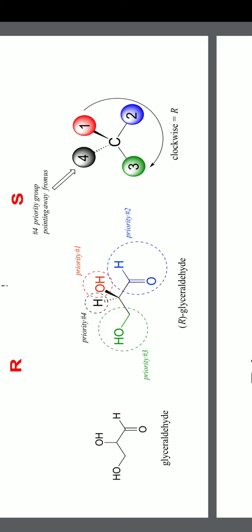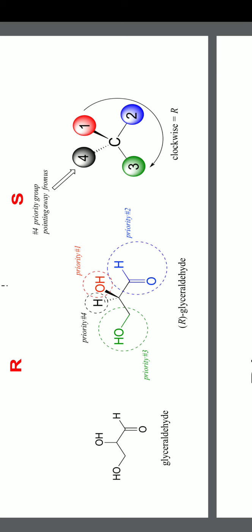In OH, the carbon is directly connected to oxygen, which is why it is the first priority. Second comes CHO, because the first atom is the same carbon, but two oxygens are attached to it. That's why the aldehyde comes second. Third priority is CH2OH, because that carbon is attached to only one oxygen. And last comes hydrogen, the fourth priority.